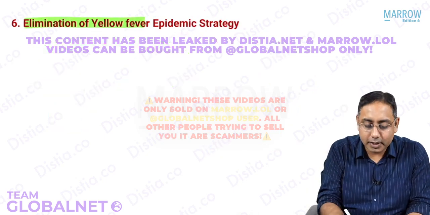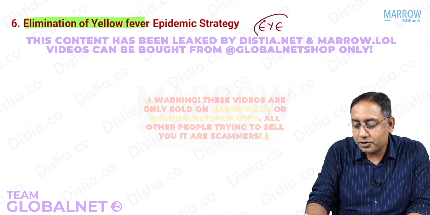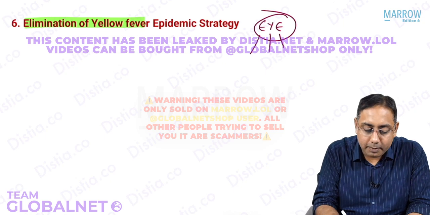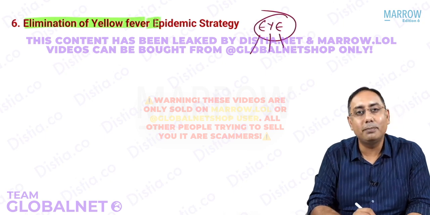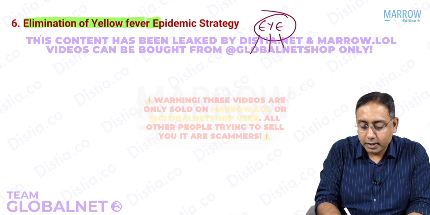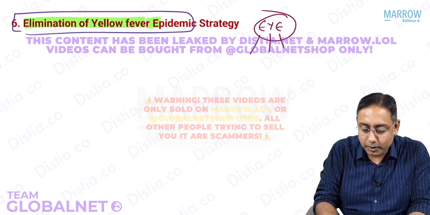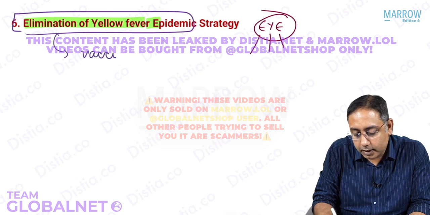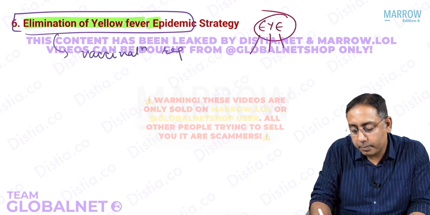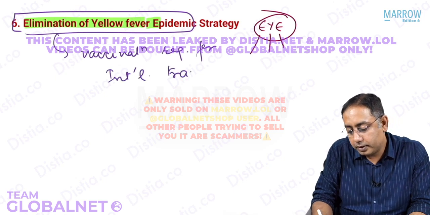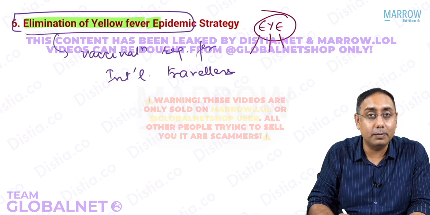The last point is the I strategy. What is this I strategy? It stands for elimination of yellow fever epidemics. Elimination of yellow fever epidemic strategy, that is the I strategy. So how do you do elimination of yellow fever epidemic? The only way that we do is vaccination. So vaccination requirement for international travelers has been mandated by WHO.